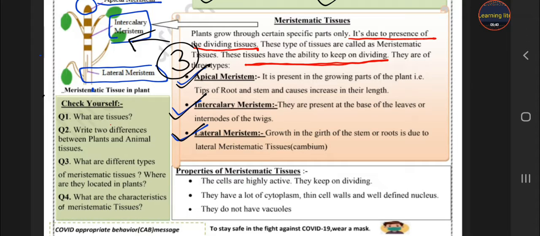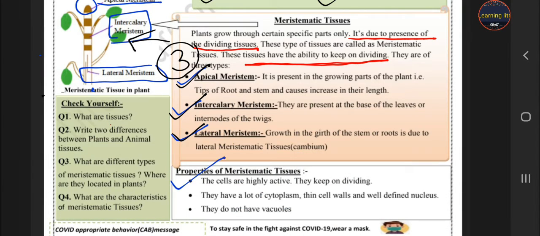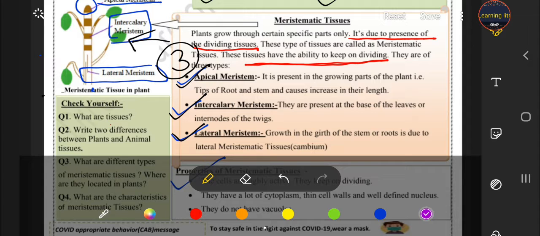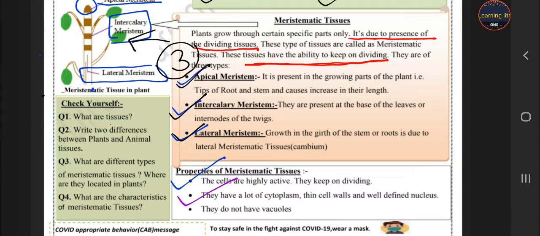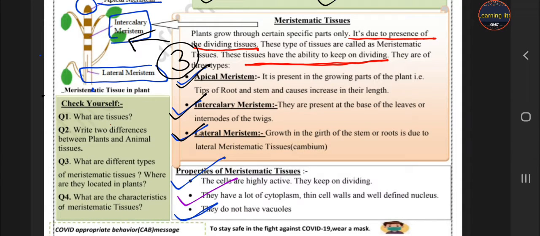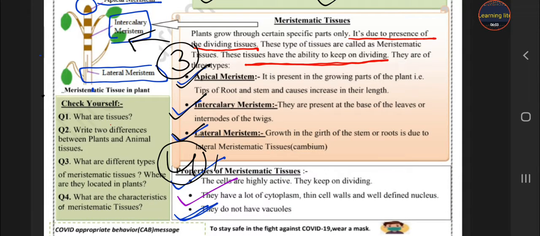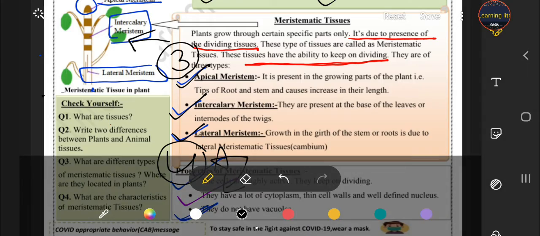The cells are highly active and they keep on dividing. What are the properties, students? First one, their cells are active and they keep on dividing. Second, they have a lot of cytoplasm, thin walls, and a defined nucleus, students. And lastly, they do not have any vacuoles. Okay, so these are the properties, and this is the answer to your fourth question, students. You have to write two properties from these three.